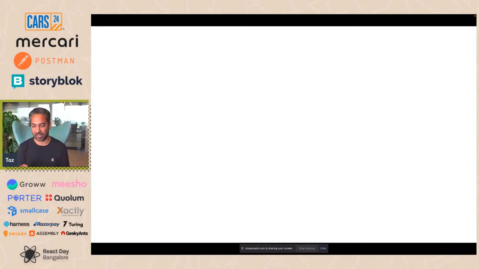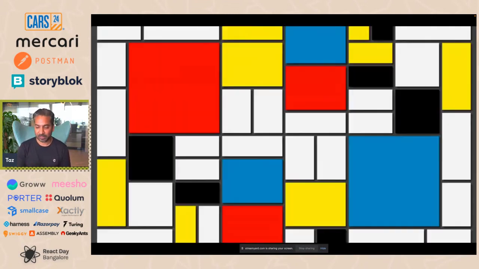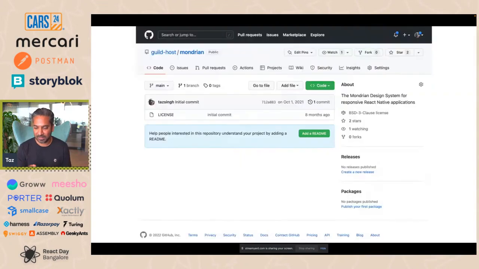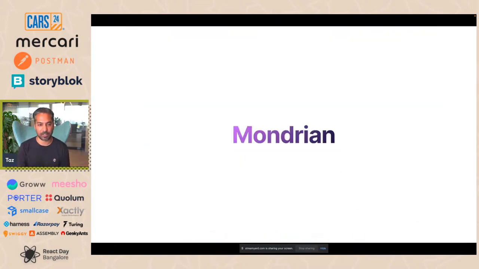I thought I'd come up with a snazzy name for it. So I came up with the name Mondrian. This was inspired by the famous Dutch design system engineer, Piet Mondrian, who's known for composing stacks into UIs that kind of look a bit like this. So I created an empty repo on GitHub and started preparing for a public release of Mondrian.